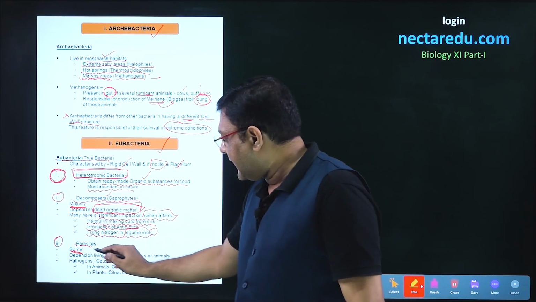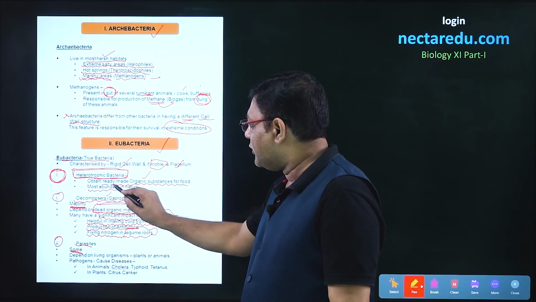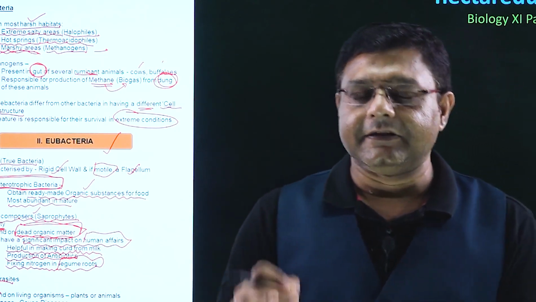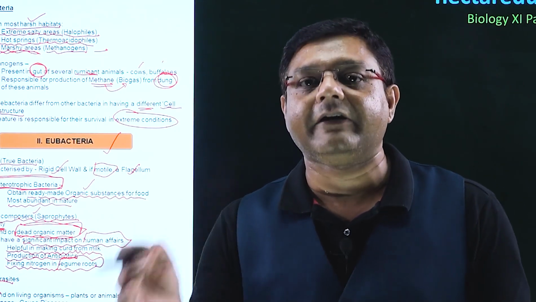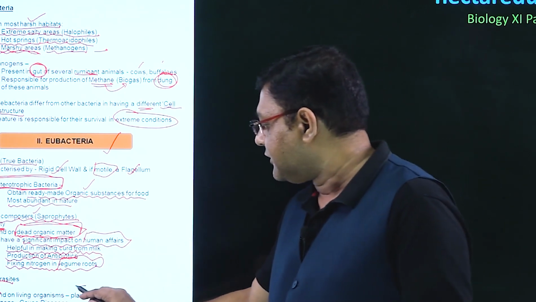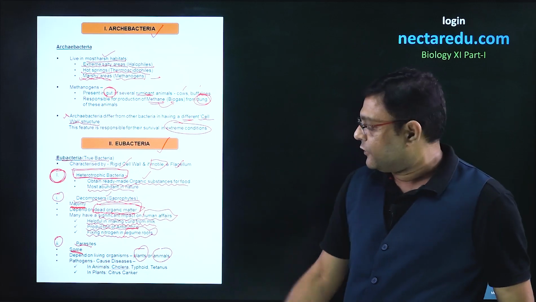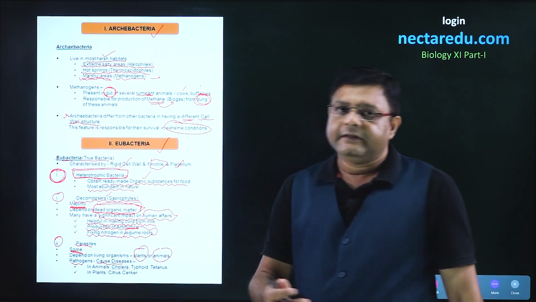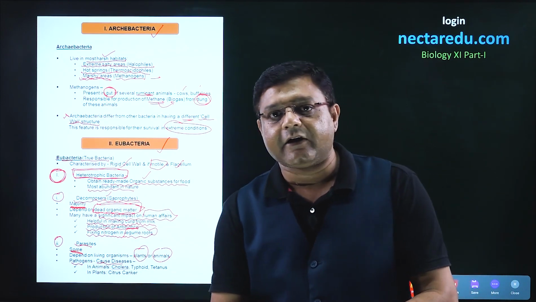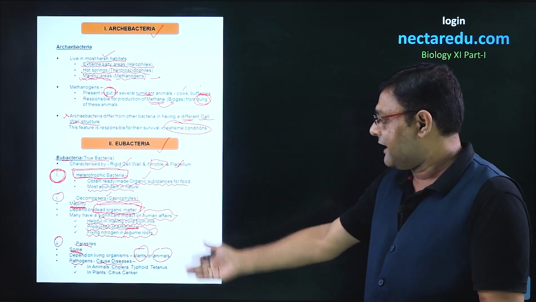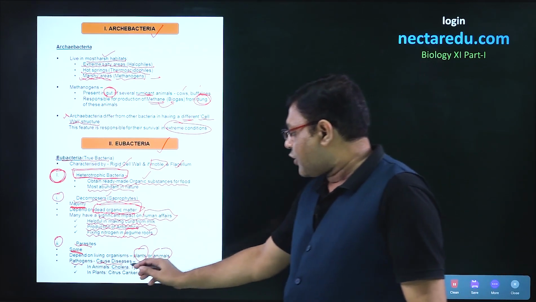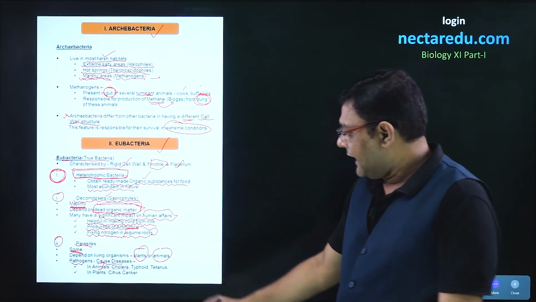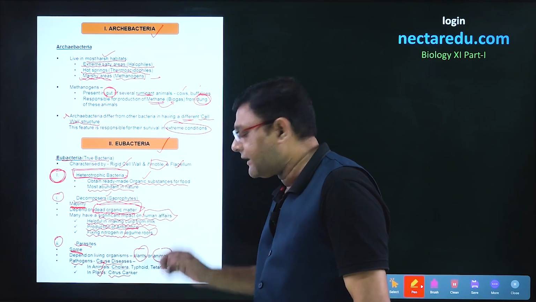Now, coming to the second type, that is parasites. Parasites also require ready-made organic substance, but they get this ready-made organic substance from living substance. Living can be plants or living can be animals. So, these can work as pathogens. They cause a number of diseases. There are many diseases which bacteria cause in plants as well as animals. Some diseases are written here. Cholera, typhoid, and tetanus are the bacterial diseases in animals, and in plants, citrus canker is the disease.